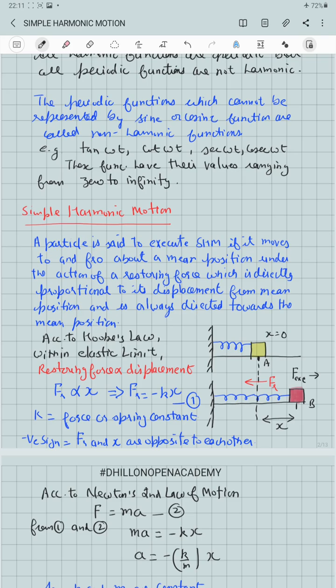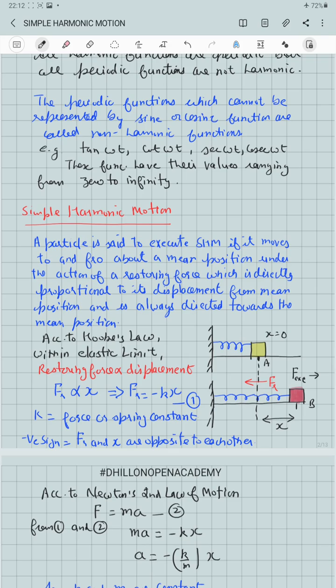For example, as shown in the figure, we have a block of certain mass which is connected to a spring. The other end of the spring is connected to a rigid support. So at point A, its displacement is 0. But when we apply an external force towards the right side, so that extension of the spring takes place, the block of mass moves from point A to B. In this case, under the action of the external force, a restoring force will be developed inside the spring, which will be directed towards its mean position, opposite to the external applied force.